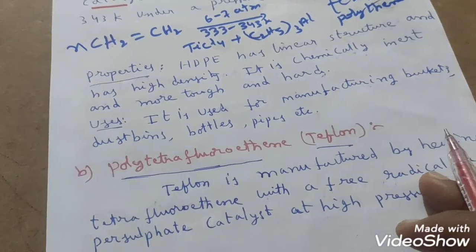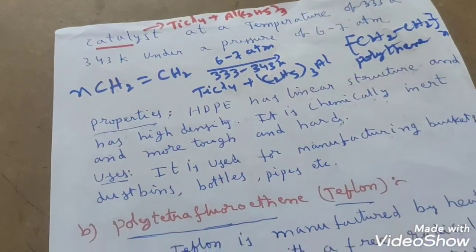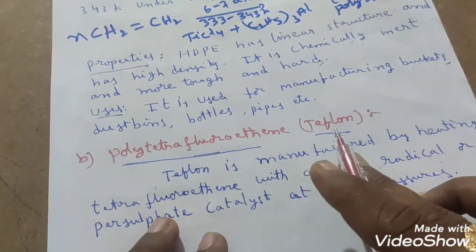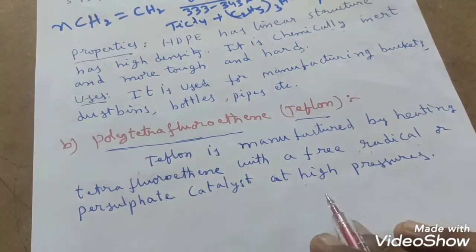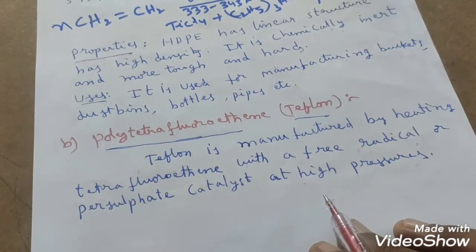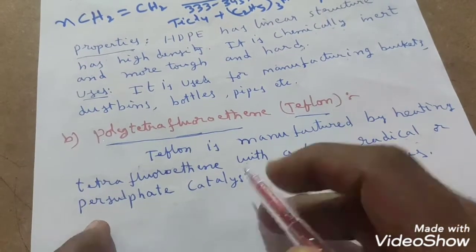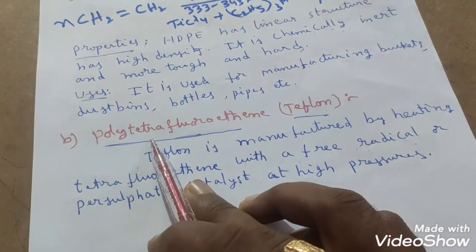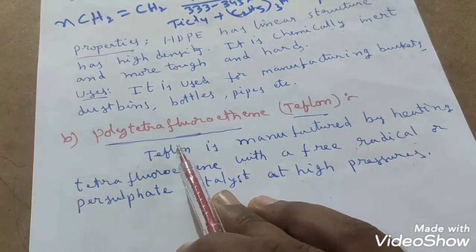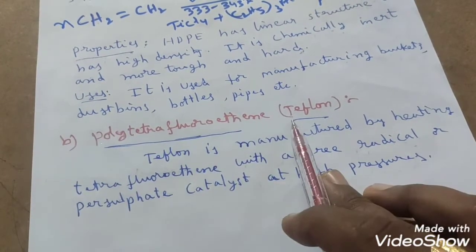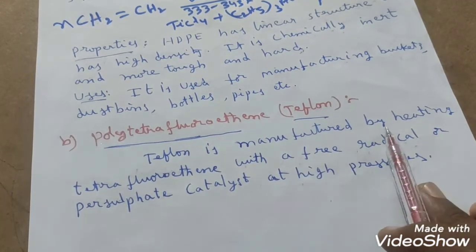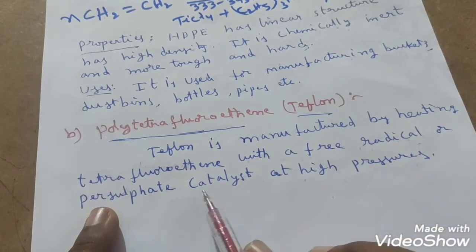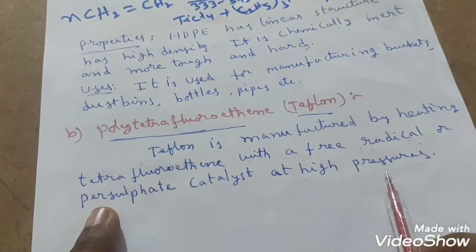Next preparation method we have is polytetrafluoroethene. Polytetrafluoroethene is also called Teflon. In that word itself there is the meaning: poly means many tetrafluoroethene molecules will combine, will polymerize, and produce Teflon. It is manufactured by heating tetrafluoroethene with a free radical or persulfate catalyst at high pressures.